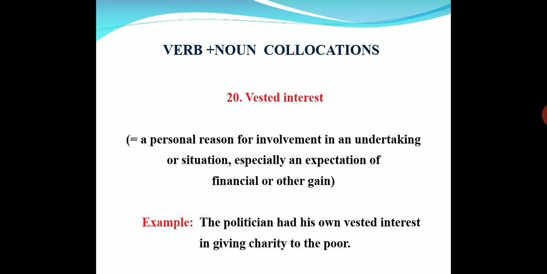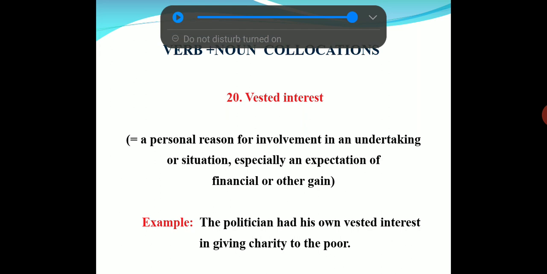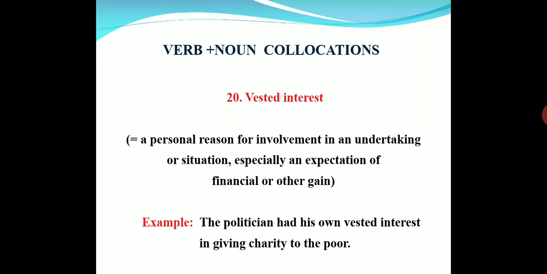Next, vested interest. A personal reason for involvement in an undertaking or situation, especially in the expectation of financial or other gain.